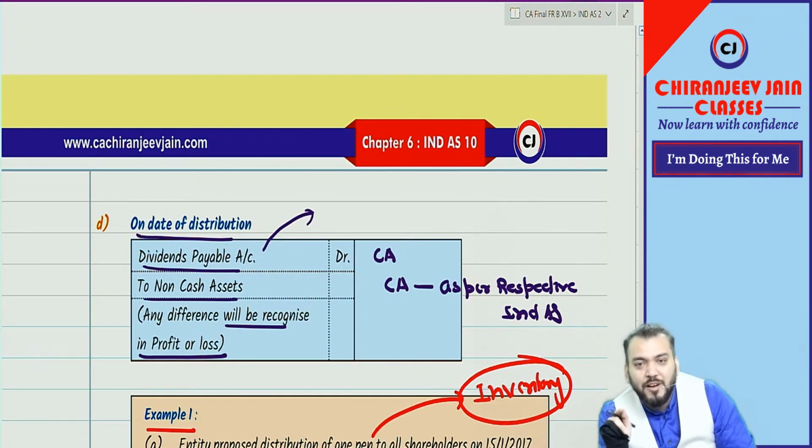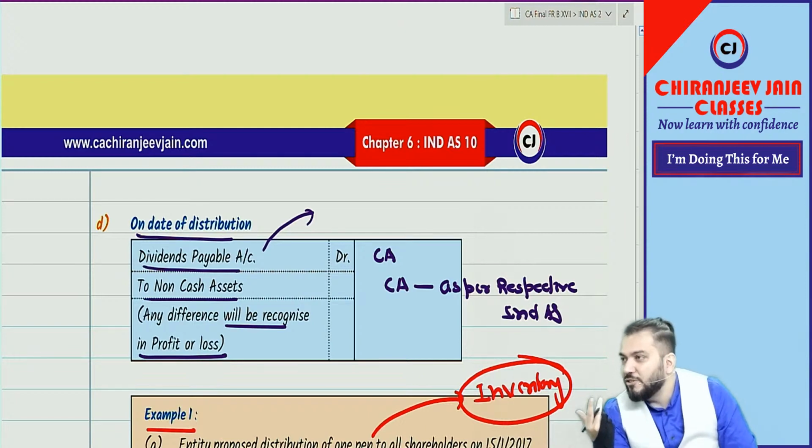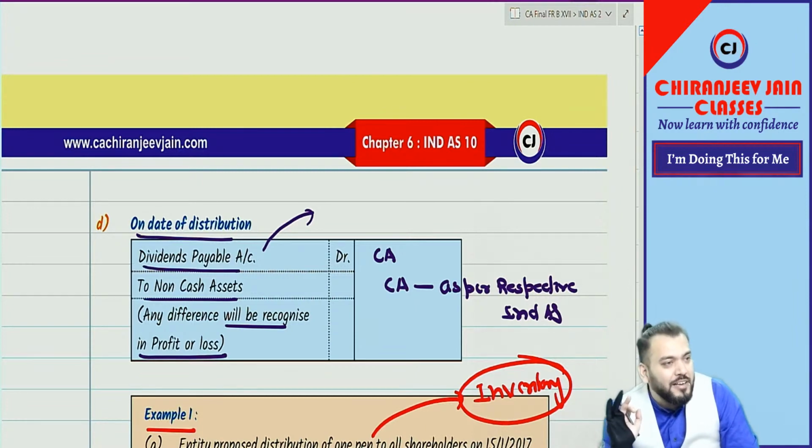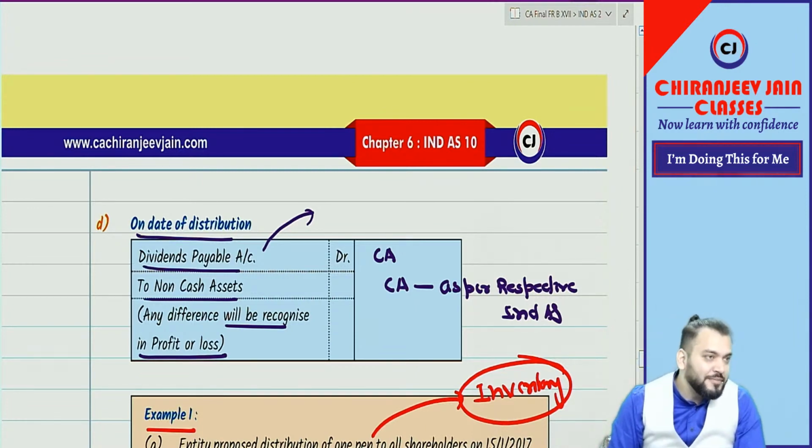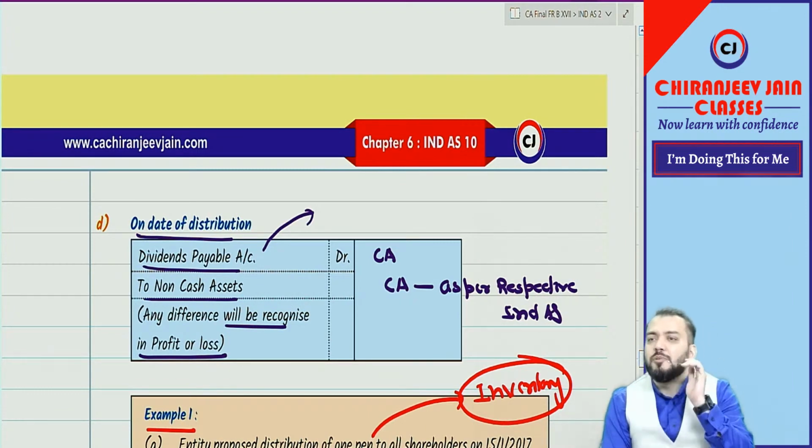But now in CA final, because we have become matured, we will not use PL appropriation account, we will use retained earning account. Got it? Correct? Have you understood? So the general rule is that income and expense will be transferred to PL.